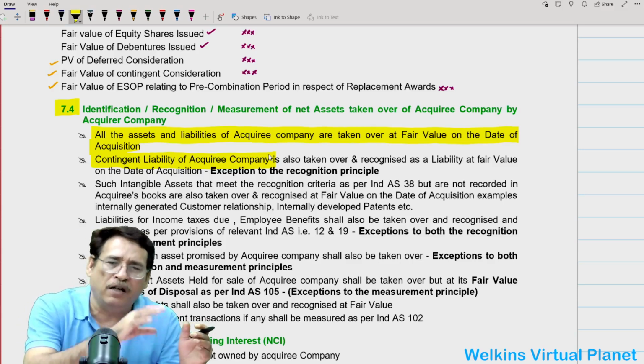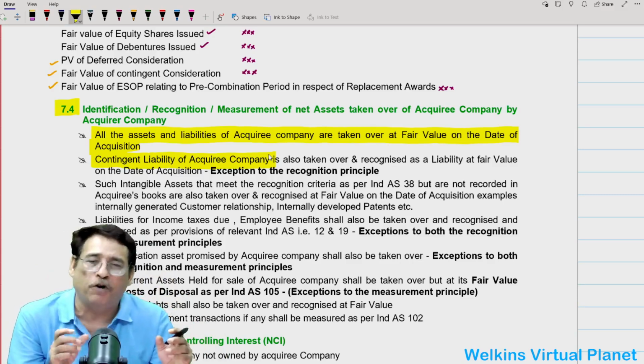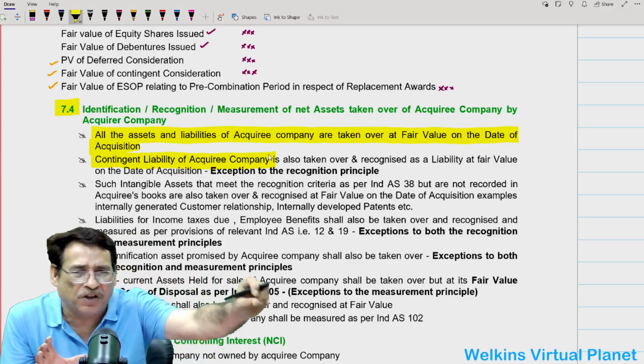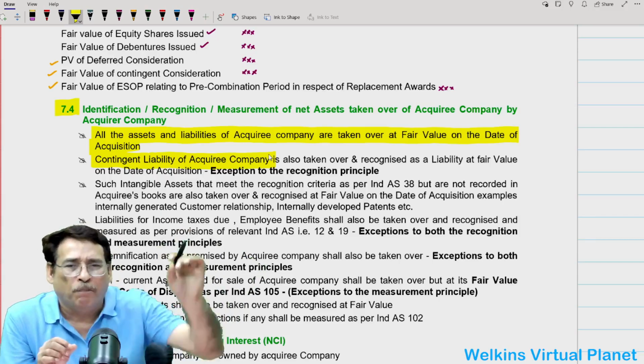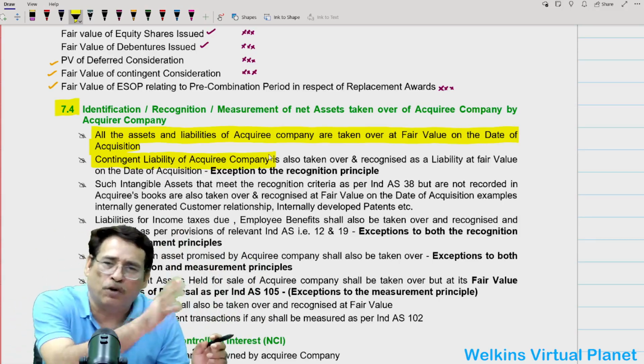And you know that contingent liabilities are not recorded within the financial statements. They are recorded by way of notes or footnotes. Is it clear to you or not? So generally, when I am going to take over the business of another entity, because that contingent liability is not included in the financials, generally I am not going to take it over.